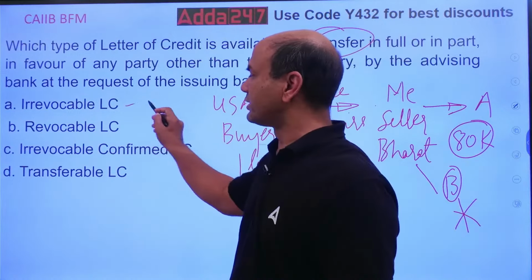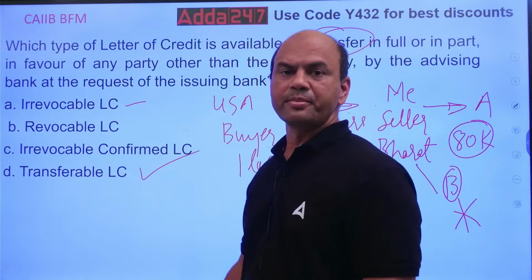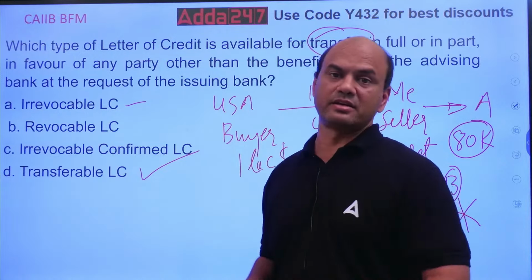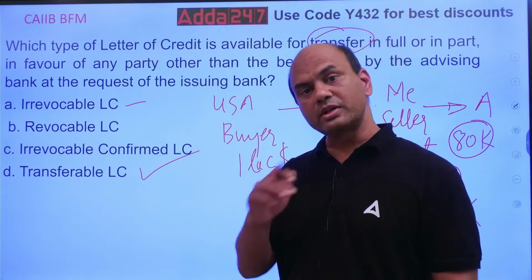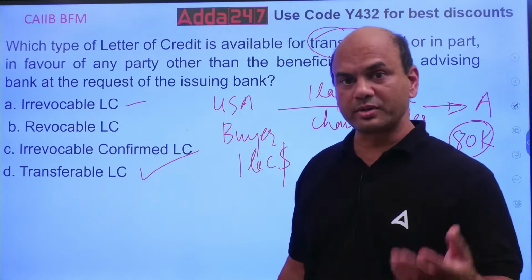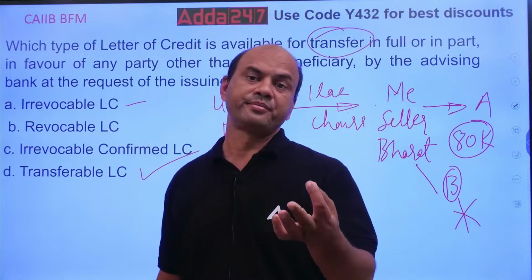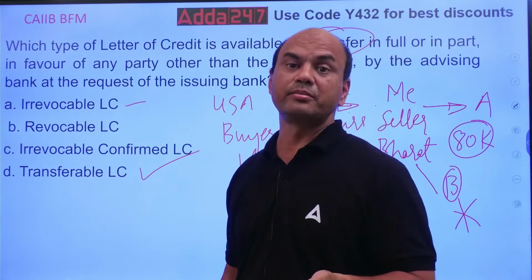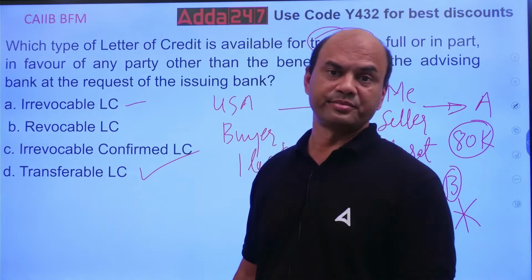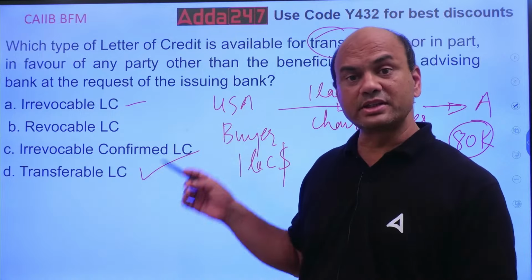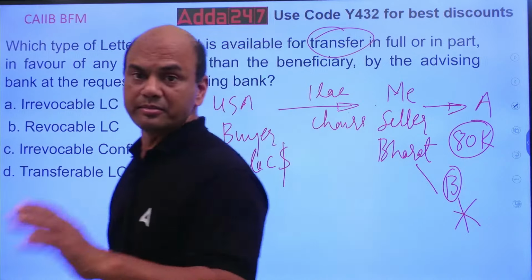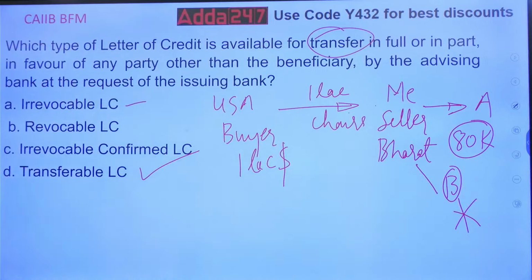So the answer is this, transferable. Irrevocable, many of you might be knowing. Irrevocable means that LC which cannot be cancelled without the consent of all the parties. Which are the parties? Issuing bank, applicant, then your advising bank, confirming bank, negotiating bank, beneficiary means seller. So we can't cancel this LC without the consent of all these parties. Revocable is exactly opposite. It can be cancelled any time by the issuing bank. If the issuing bank wants, it can cancel any LC which is revocable.